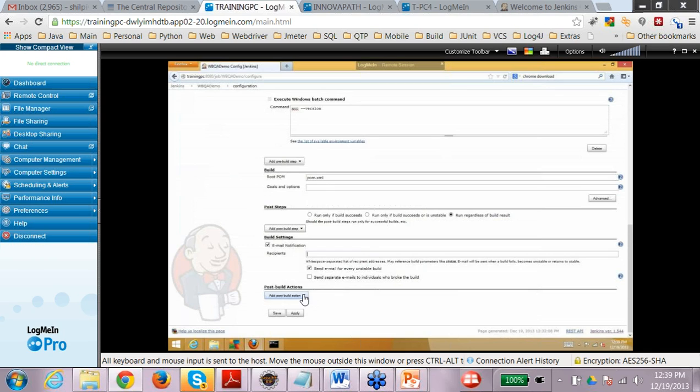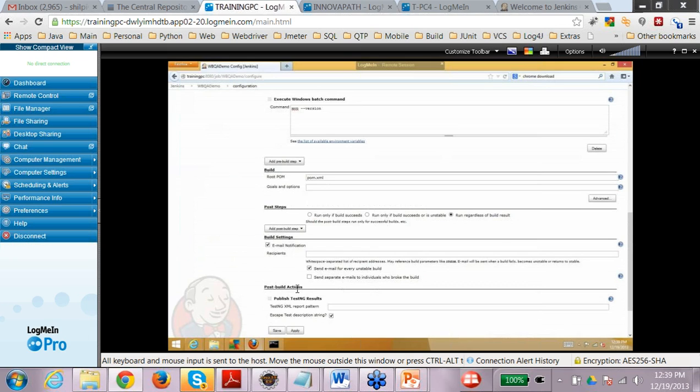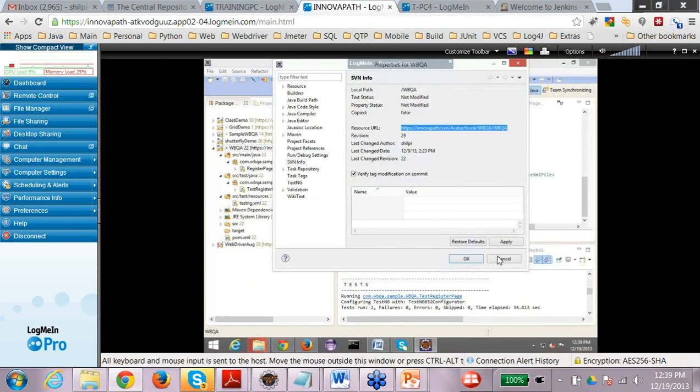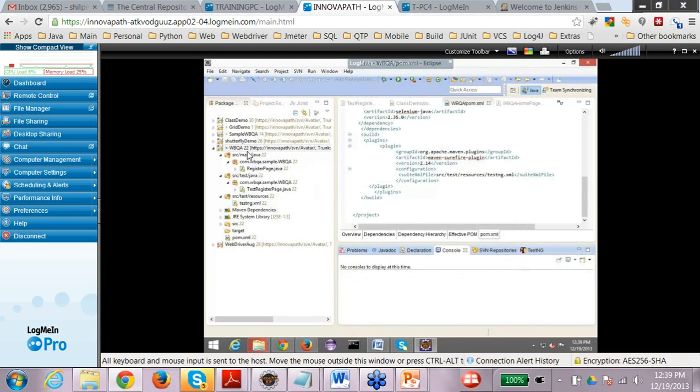And then we have post build action. What do you want to do? You want to deploy the artifacts to a Maven repository, or you want to publish the TestNG results? So I would definitely be publishing the TestNG results. Generally when I'm using TestNG, there is a particular result file. If you see here in your test output, just refresh this.